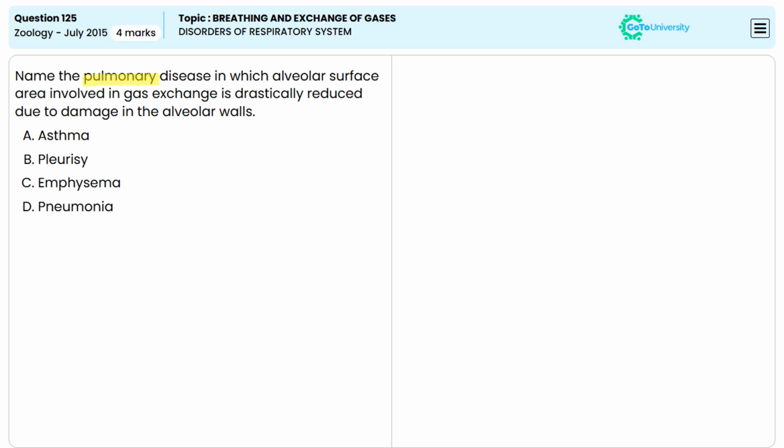Name the pulmonary disease in which the alveolar surface area involved in gas exchange is drastically reduced due to damage in the alveolar walls. The answer is option C, emphysema.